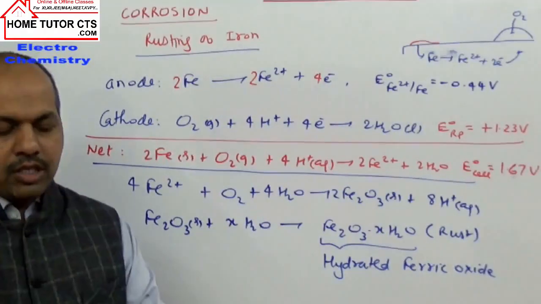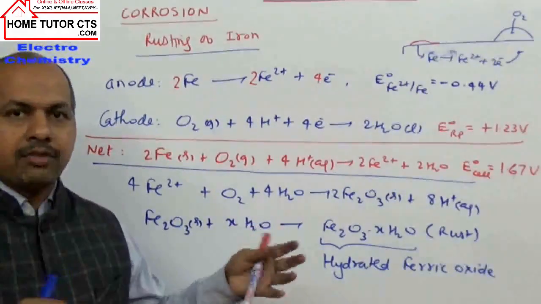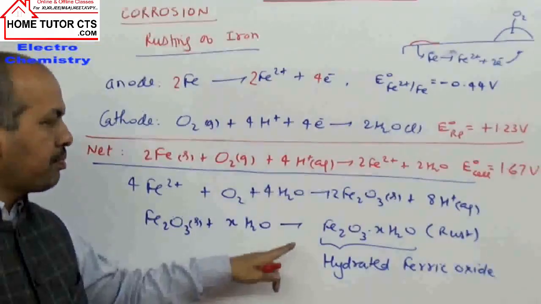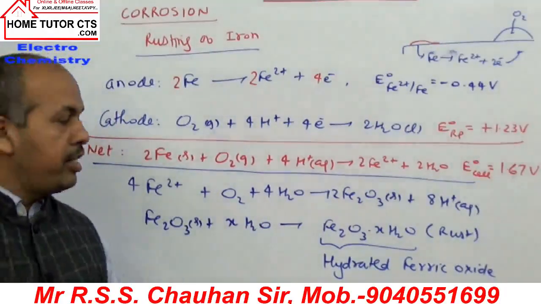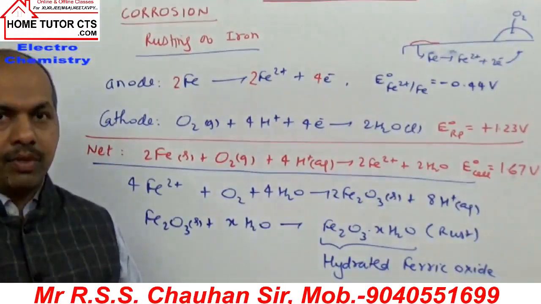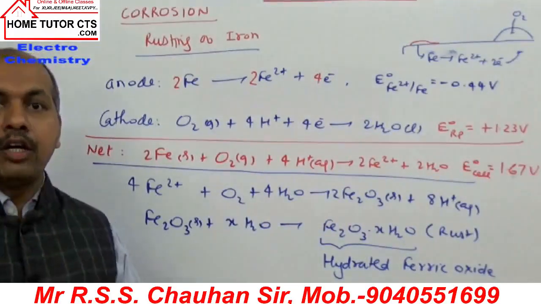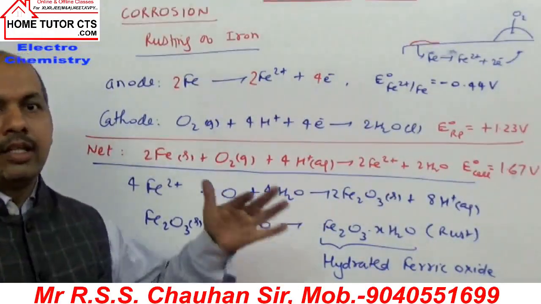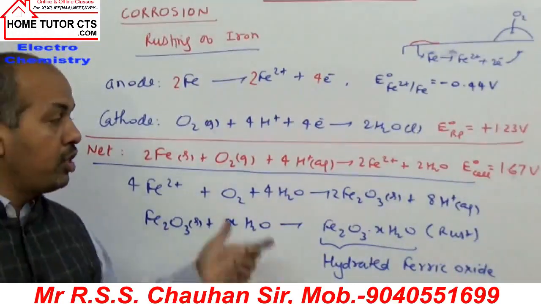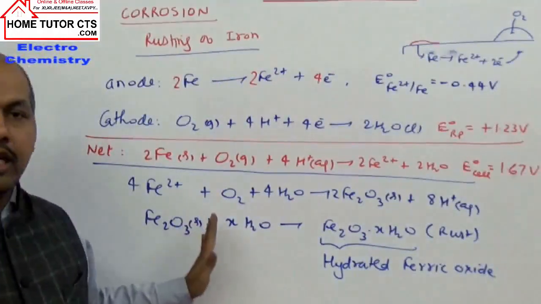Without rust, iron is difficult to bend or change in shape. But after rust, if you try, the iron will break, like a rod. This rusting is dangerous in that way, because buildings, bridges, or other structures made of metals, especially iron, always require maintenance to prevent corrosion. Prevention of corrosion is very important. Anyway, that is the phenomenon of rusting till now.